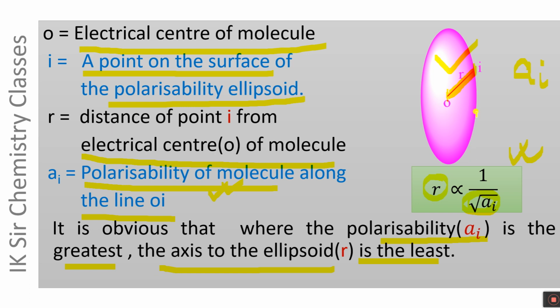It means if R is minimum, polarizability will be maximum. Here R is the minimum, and hence the polarizability of this molecule will be maximum in this direction. On the other hand, R is maximum in this direction, and hence the polarizability will be the minimum along this direction.